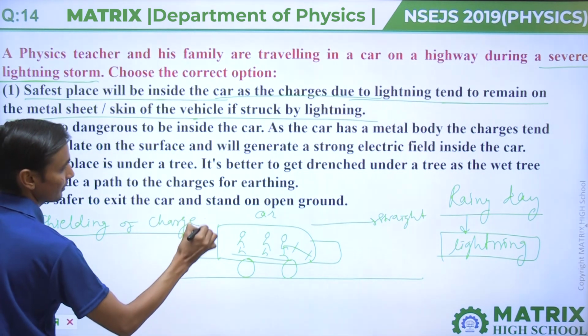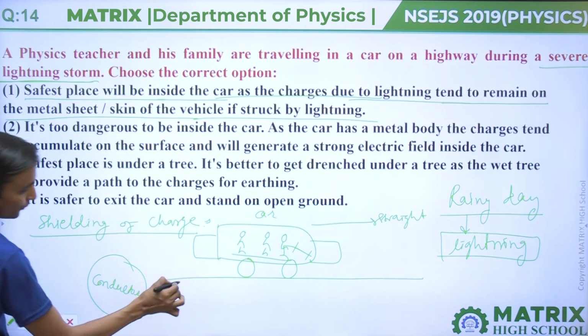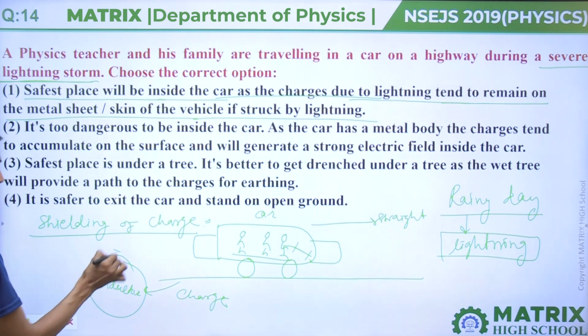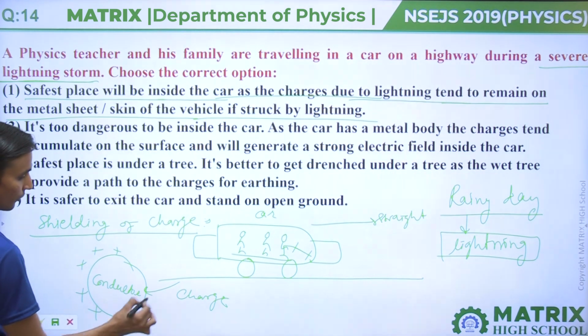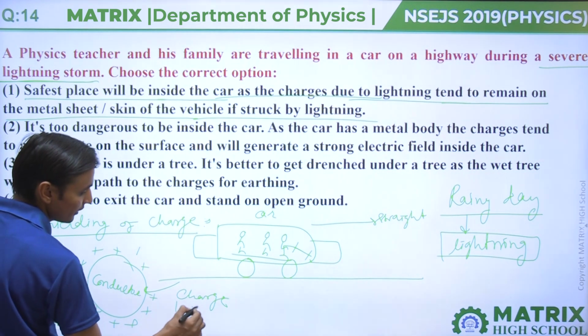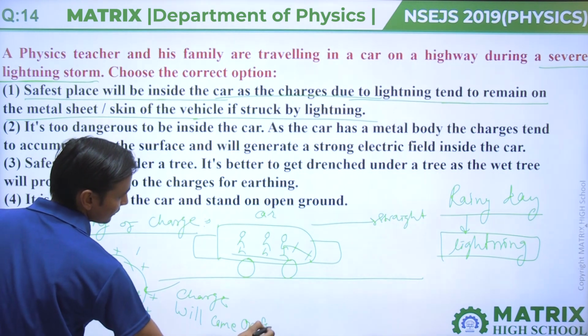Shielding of charge in any conductor: if you give any charge, it will always come on the surface. Charge will always come on the surface.